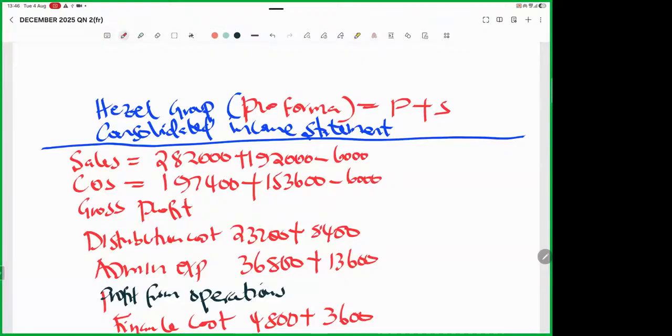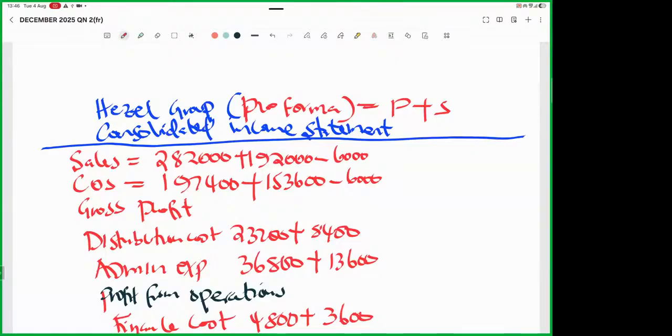Why are we subtracting this from the cost of sales? It is because, remember, one of the companies on their side is saying, I purchased goods worth 6,000. Purchases is found under cost of sales, because under cost of sales we normally say opening plus purchases minus closing. So one company is saying, I sold goods worth 6,000. That's a fake sale, remove it. The other company is saying, I purchased goods worth 6,000. That's a fake purchase, remove it.